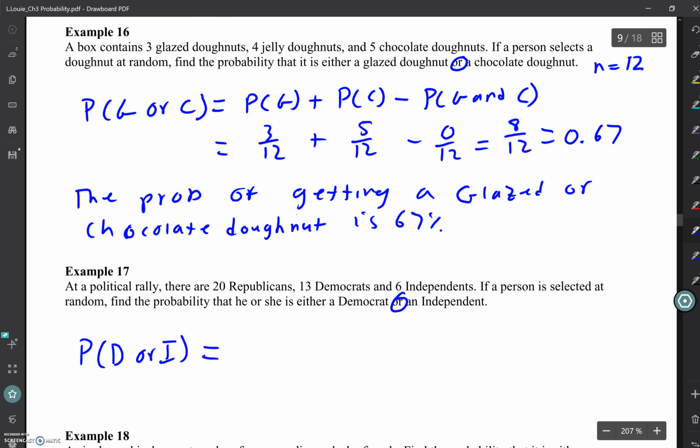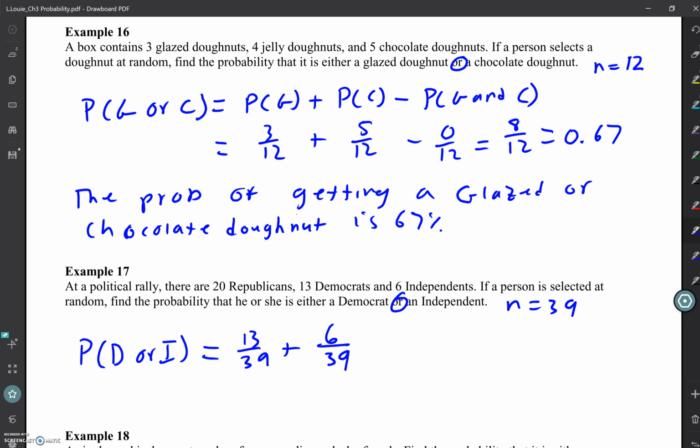How many total people are at this rally? 39. So 39 total. What's the probability that they are Democrat? 13 out of 39. What's the probability they're independent? 7. Can you be both independent and Democrat? No. So there's no overlap.